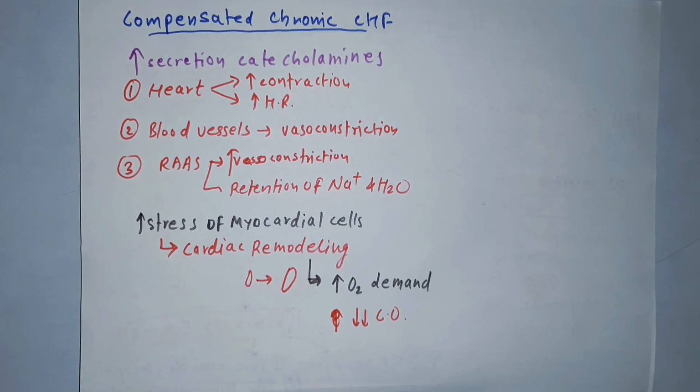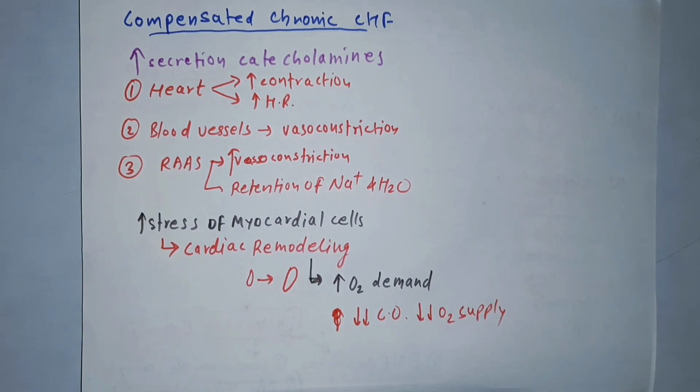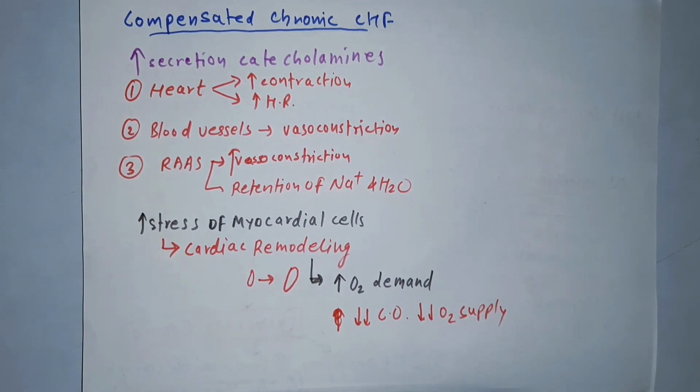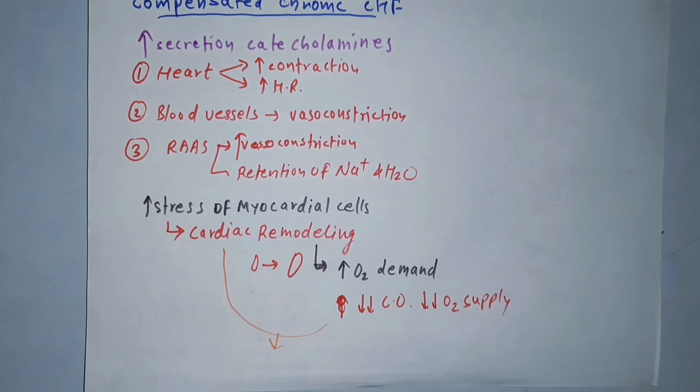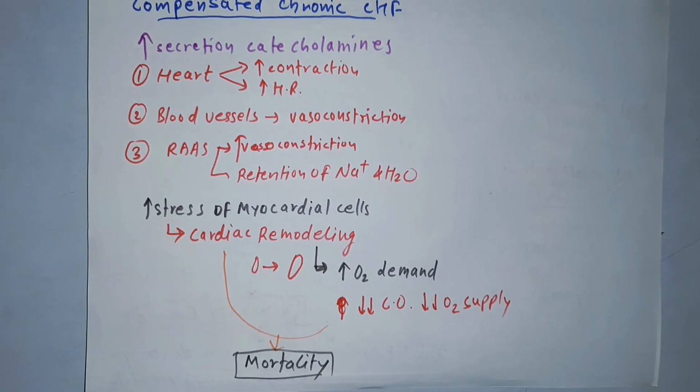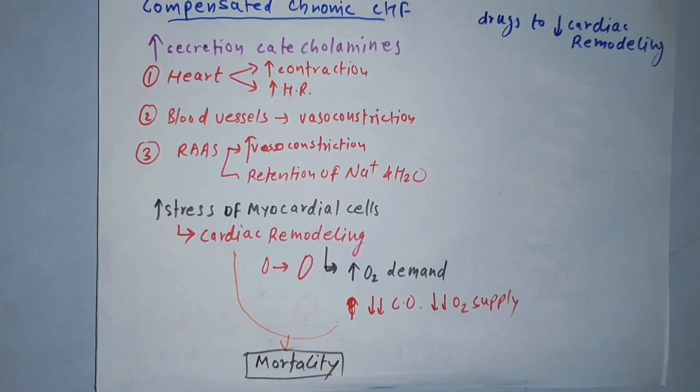So it will cause more decrease in cardiac output and more decrease in oxygen supply. It will again cause more cardiac remodeling and again more oxygen demand. This process is the main cause of mortality in chronic CHF. To decrease this mortality, we have to decrease this cardiac remodeling. We can give some drugs to decrease this cardiac remodeling.